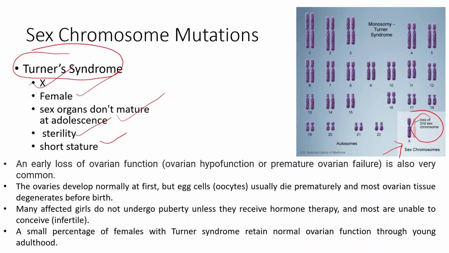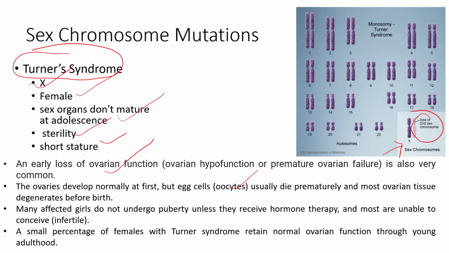The Turner syndrome affected individuals will show early loss of ovarian function, which means premature ovarian failure. Their ovaries develop normally at initial years, but as the age progresses, the egg cells or the